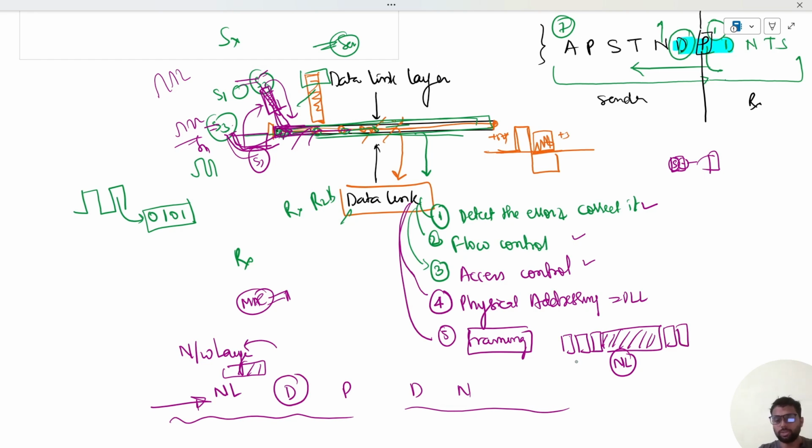So this source of information will be required. Why? This source of information will be required for performing these three functions, that is error control and detection, flow control and access control. So this is known as the header.